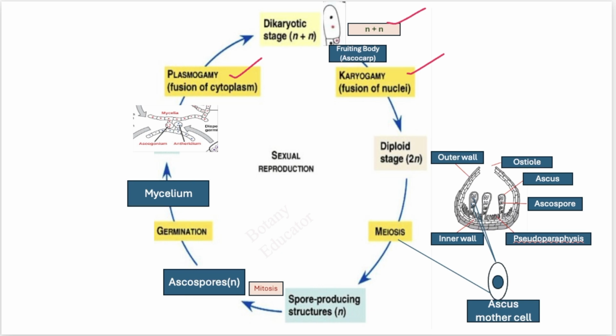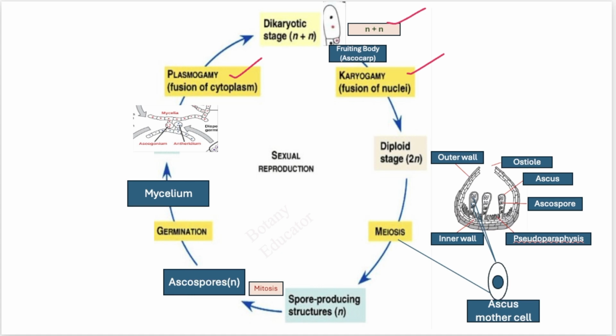So plasmogamy, fusion of cytoplasm, occurs. After the fusion of the cytoplasm, karyogamy occurs, in which fusion of nuclei takes place. But between plasmogamy and karyogamy, the N plus N stage is there, right? And in the dikaryotic stage, the fruiting body ascocarp is formed, right? After the ascocarp formation, fusion of nuclei takes place, and the diploid stage forms. And in the diploid stage, you will find that the ascus mother cells are formed in the ascocarp.